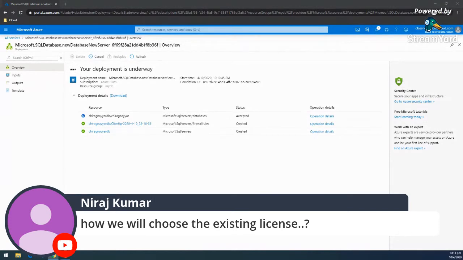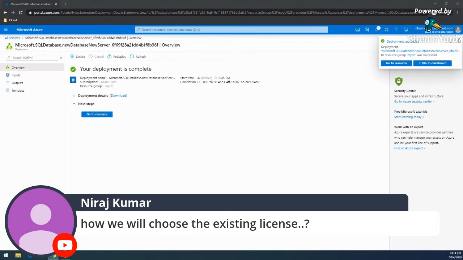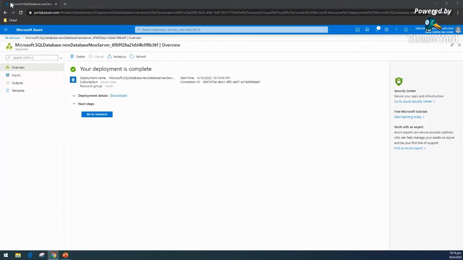You really need to know that, let's say you have 2 vCores, whether the same will work on the same 2 vCores, or what the equivalent of those 2 vCores is, whether it is for hyper-threaded or non-hyper-threaded cores. So I always suggest having documentation on that part, because every use case is different, but the generic point is that we can check the vCore part. According to that, we can map to our Azure vCore and service, and if it comes under software assurance and valid software assurance is there, we can use it.